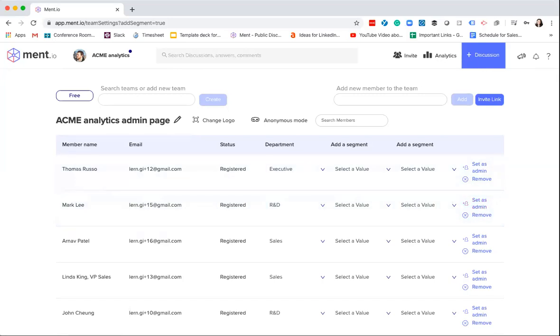Now, there are three segments that you can have. So you can break down every type of discussion by up to 3 different things. In this case, automatically you've got department, but you can also do geolocation or company size. If you're talking to your partners or your customers, you might really care about whether your customers are from EMEA versus APJ versus North America or Latin America, and what type of feedback they're giving. So all of that is something that you can customize here.